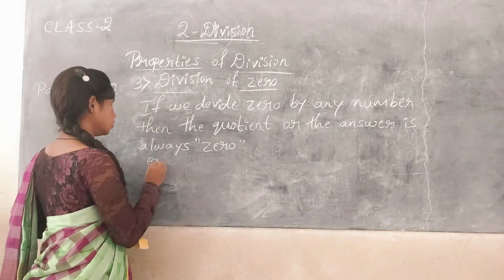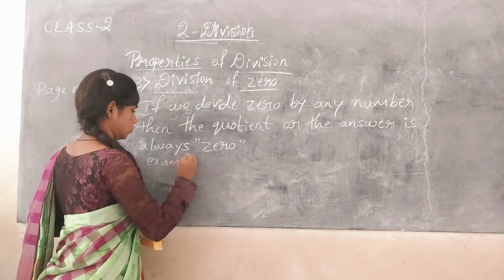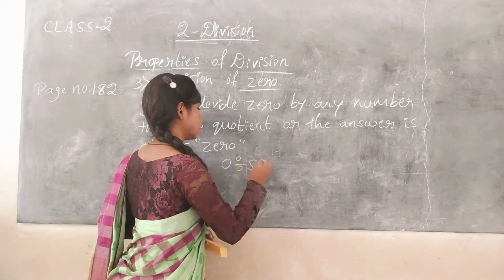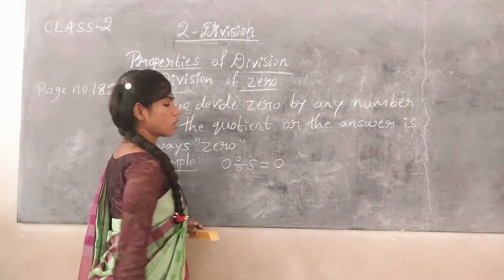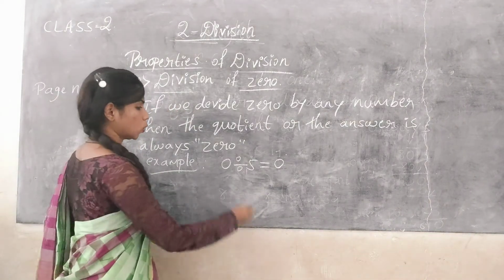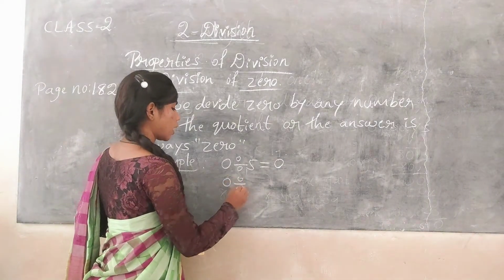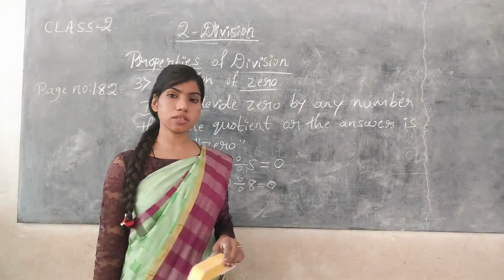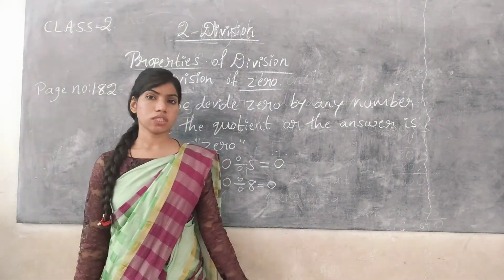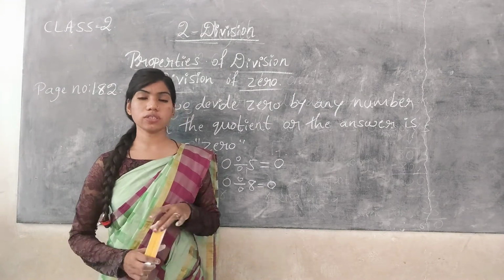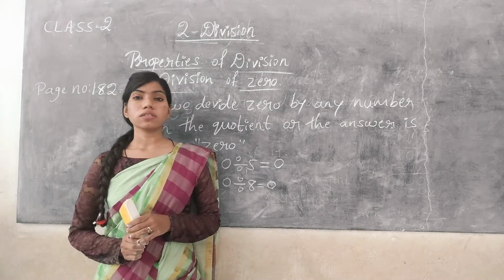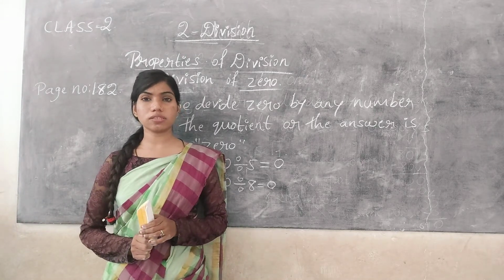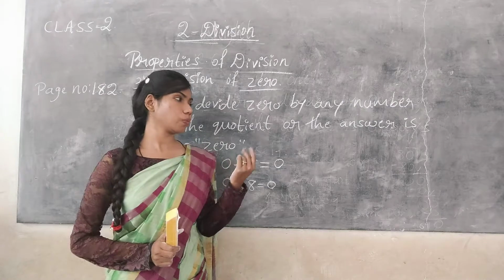For example, if we divide 0 by 5, the quotient is always 0. If we divide 0 by 8, the quotient is 0. So it is the third property, division of 0. If we divide 0 by any number, then the quotient or the answer is always 0.